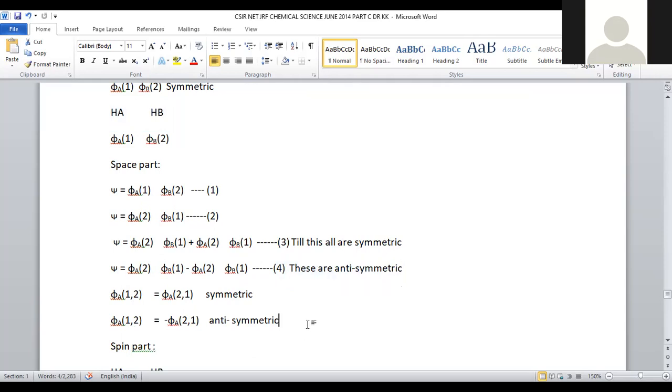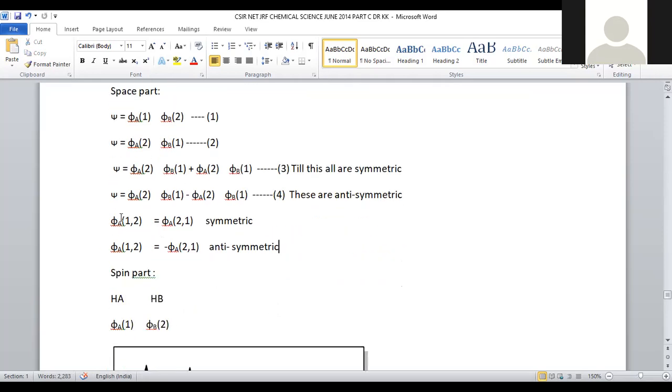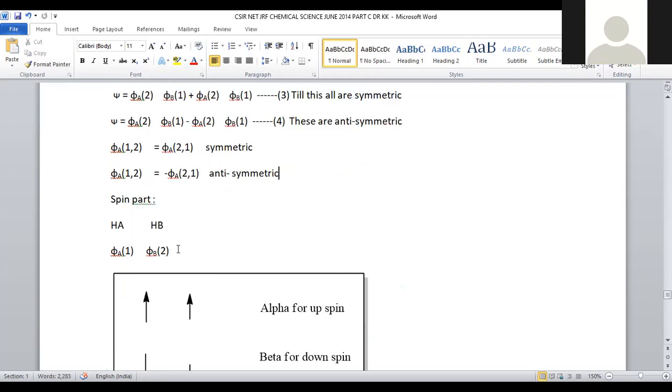This is antisymmetric in nature. Only one will be antisymmetric. Psi A1 psi B2 is symmetric, but interchanging the electrons makes it minus psi A2 psi B1, which becomes antisymmetric because we changed the sign.